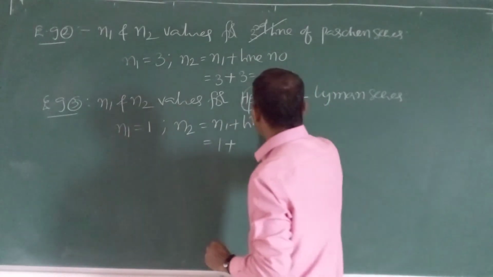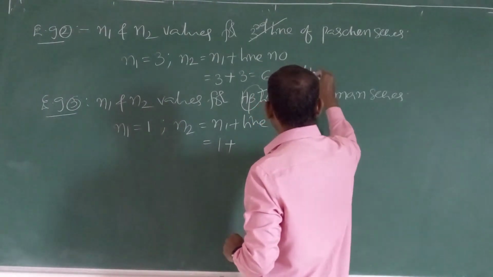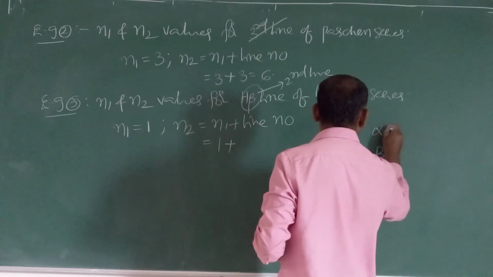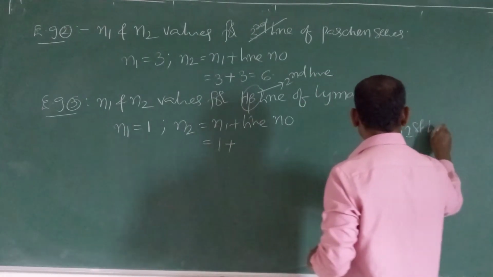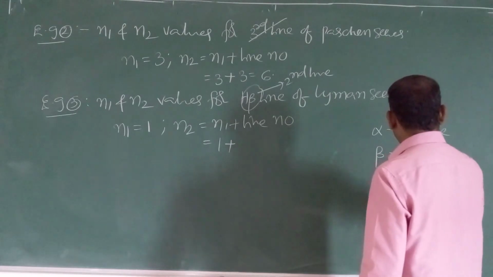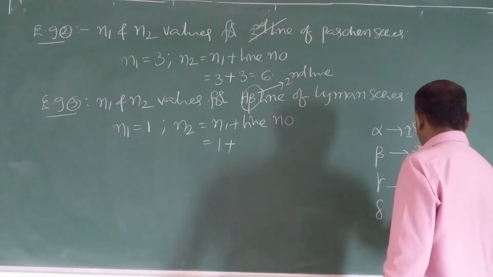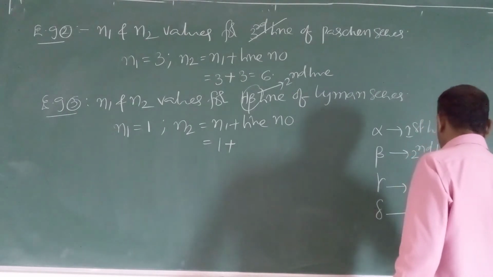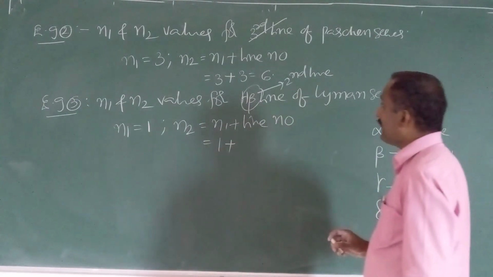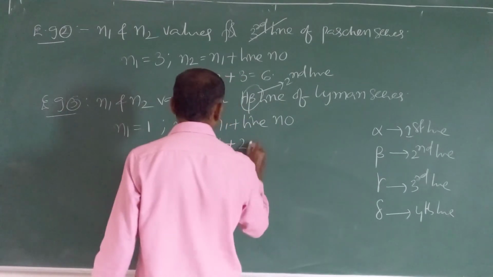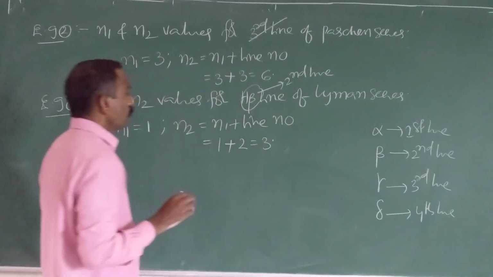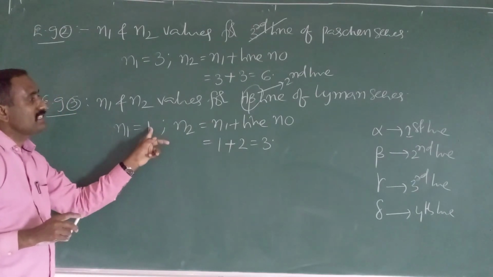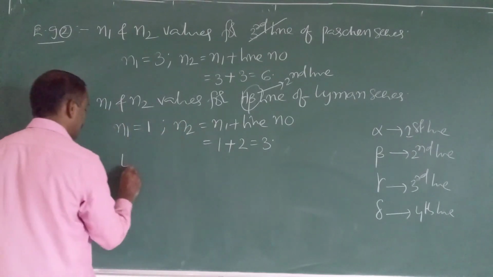Indirectly, H beta line means second line. Alpha is the first line, beta second line, gamma third line, delta fourth line. Therefore line number 2, 1 plus 2 is 3. So when an electron jumps from 3 to 1, it is known as H beta line of Lyman series.